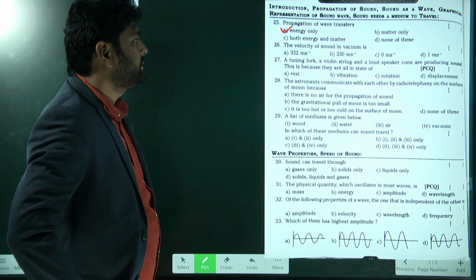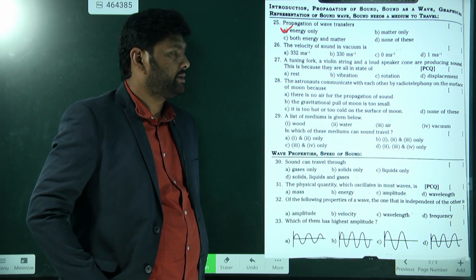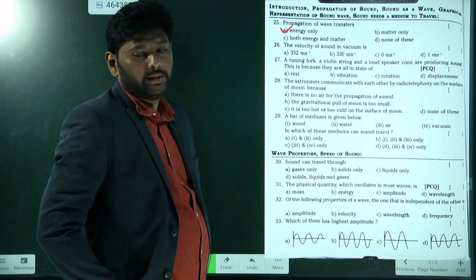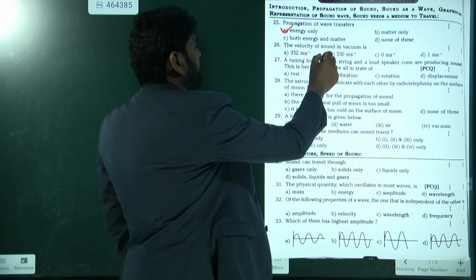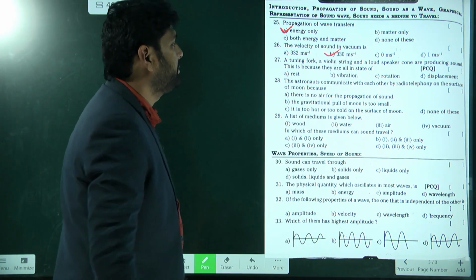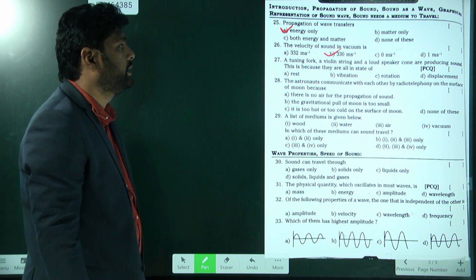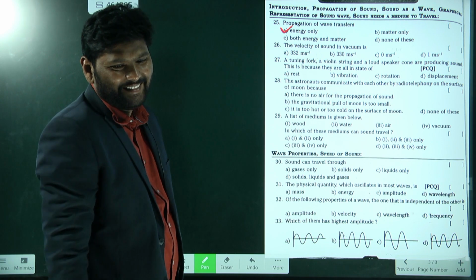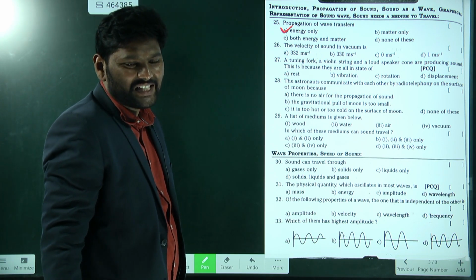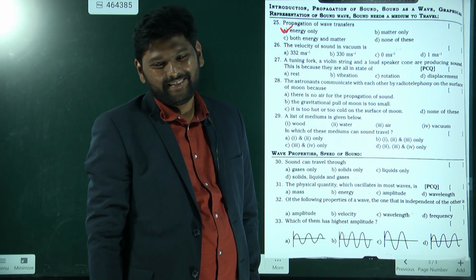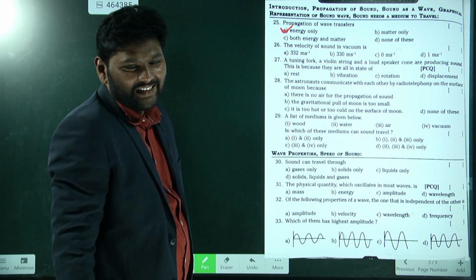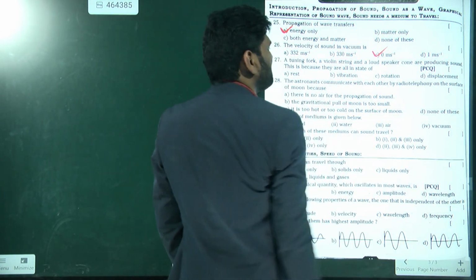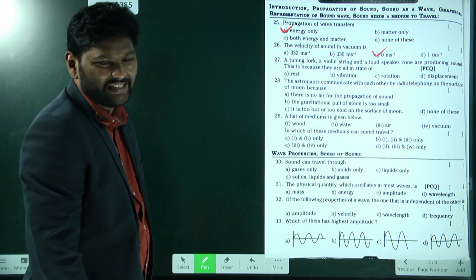Next, the velocity of sound in vacuum is, we already did this question. Tell me the answer. Very good, 330 meters per second. Next, see, this is in vacuum. In the vacuum, will the sound travel? Sound cannot travel in the vacuum. So the answer is 0 meters per second.